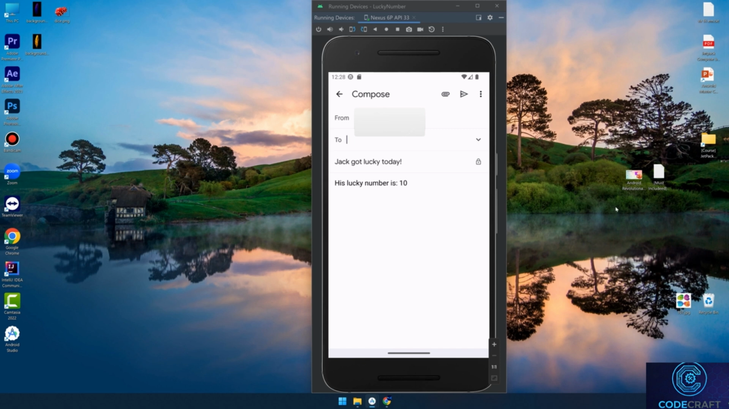So in this application, we'll review how to get the data from the edit text, how to pass the data among intents, and how to share the data among other applications using implicit intents and explicit intents.